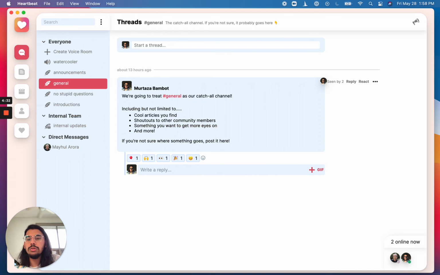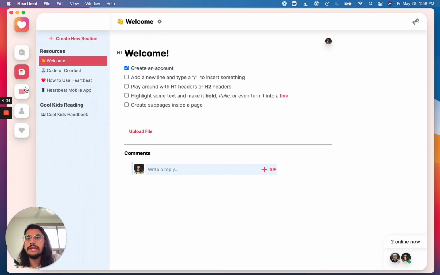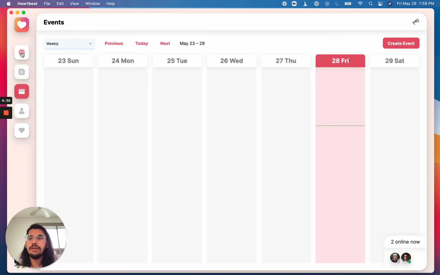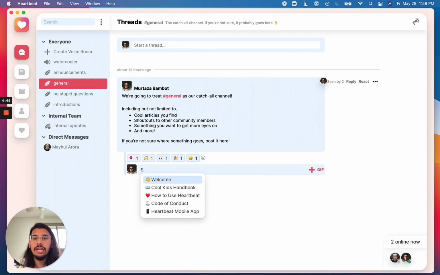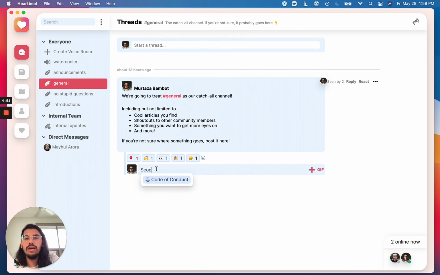And then one of the coolest features in Heartbeat is any of the docs that you actually create here or any of the events that you create on your calendar, you can actually reference within chats, comments, and threads by hitting this $ sign. So when I hit this $ sign, now it pulls up all of the different docs that I have. So if I want to pull up my code of conduct, I can start writing in code, hit tab, and it's automatically going to hot link to that document for me.